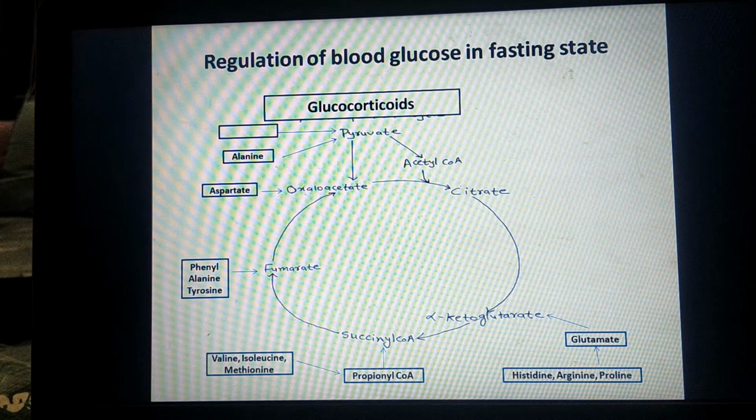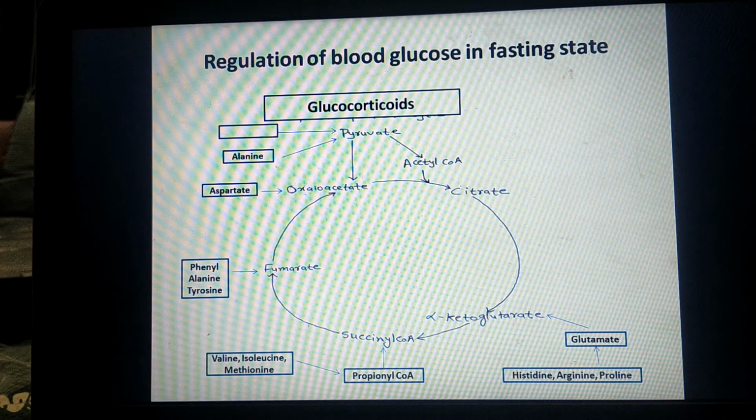Propionyl CoA is formed from valine, isoleucine and methionine, and this propionyl CoA undergoes carboxylation to form succinyl CoA and enters into the TCA cycle. Similarly, phenylalanine and tyrosine are also converted into fumarate and enter into the TCA cycle. Aspartate undergoes transamination to form oxaloacetate. Similarly, alanine undergoes transamination to form pyruvate.